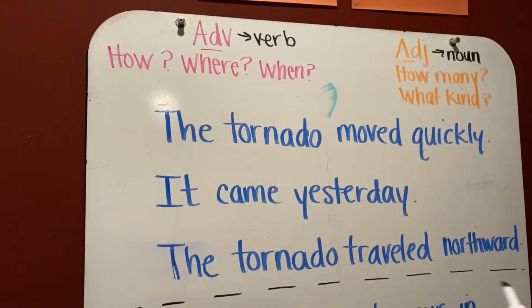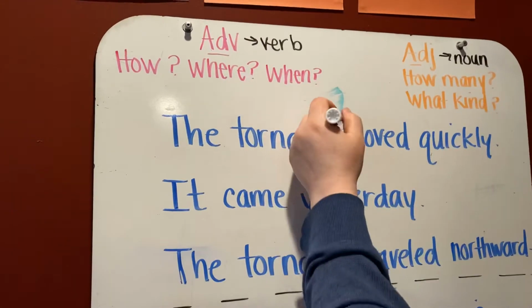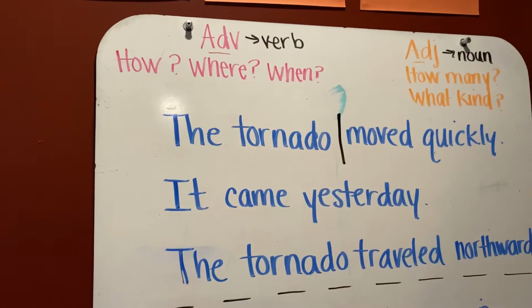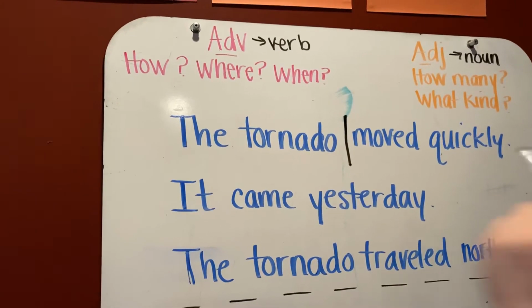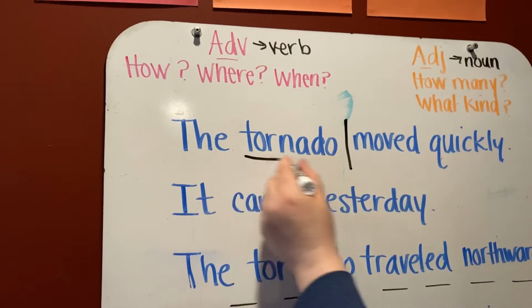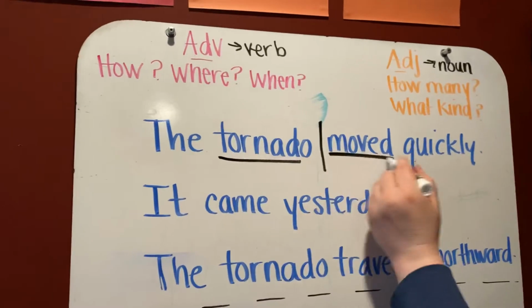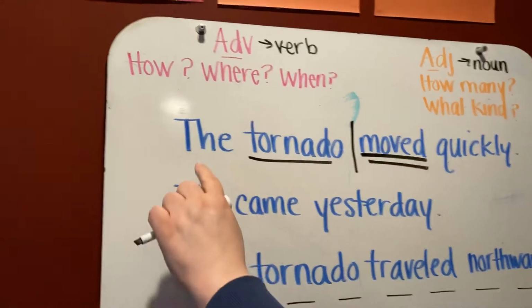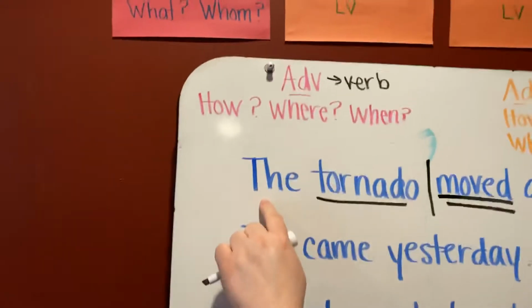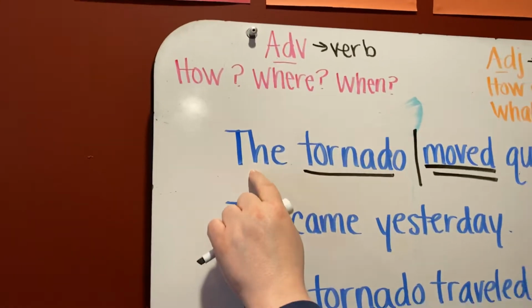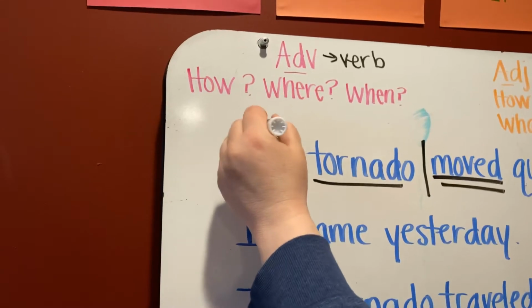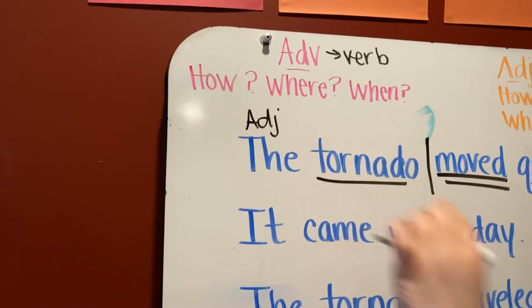Okay, let's do this together now. We're going to divide this sentence right here between tornado and moved. The subject is tornado. What did the tornado do? The tornado moved. We just reviewed that the is a special adjective called an article, but we mark it as an adjective, the tornado.